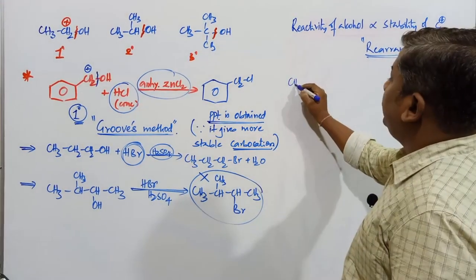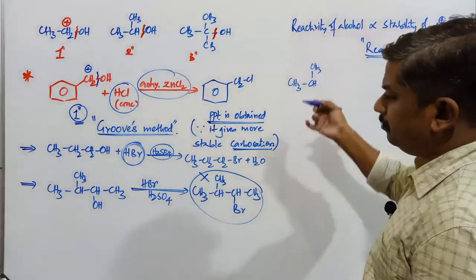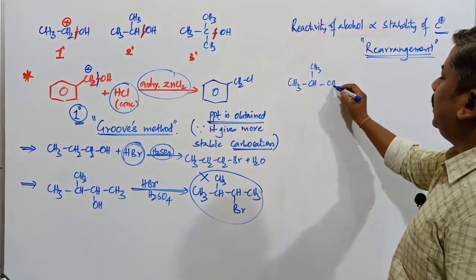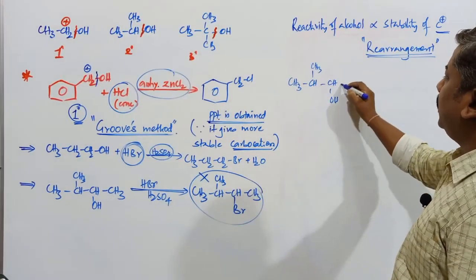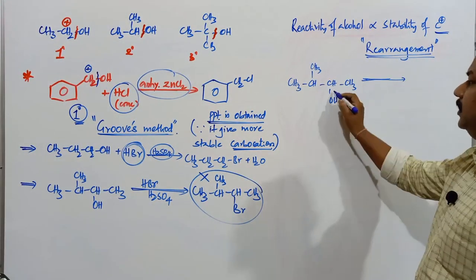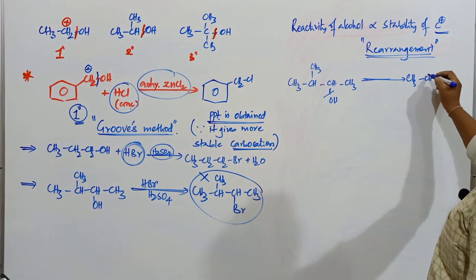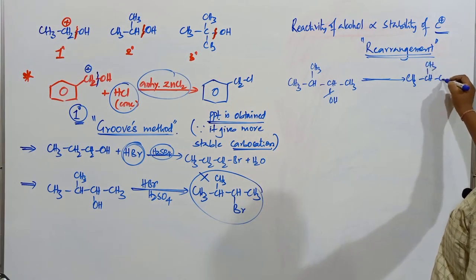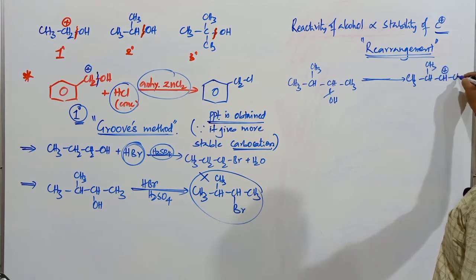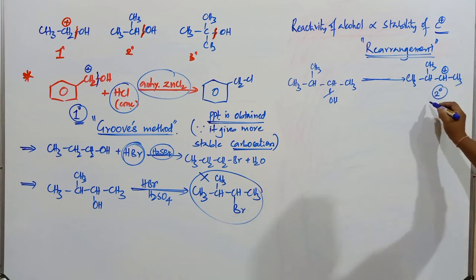Now I'll explain this one, CH3CH. We have discussed almost the same type of compounds in haloalkanes and haloarenes. This is CH3. First, what happens? This bond is going to be cleaved completely. After the cleavage of that bond, this is CH3, next one CH plus, and it is CH3. What type of carbocation is this? This is a secondary carbocation.